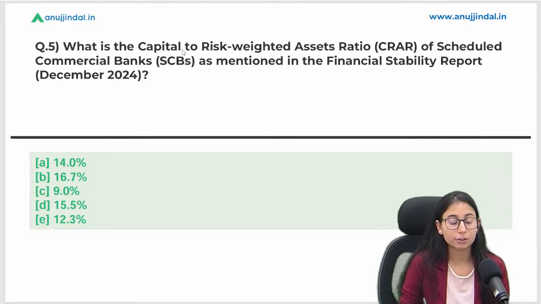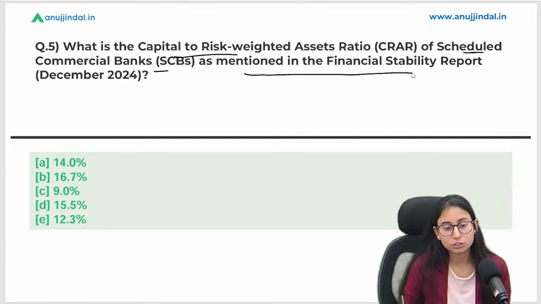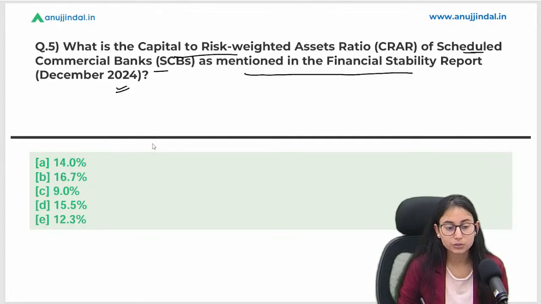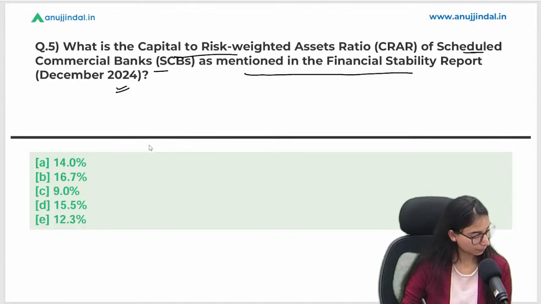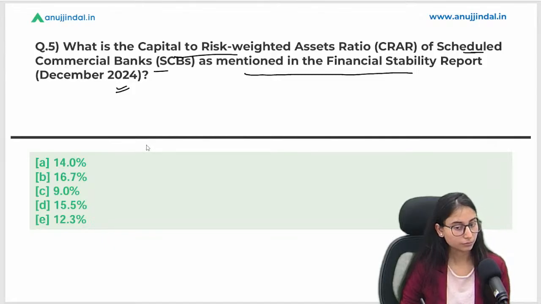Question number 5. What is the capital to risk weighted asset ratio (CRAR) of scheduled commercial banks as mentioned in the financial stability report of December 2024? So you are asked the CRAR of SCBs, right? What is the right answer? Options are 14%, 16.7%, 9%, 15.5%, 12.3%. So basically B is the right answer. 16.7% is the right answer here.